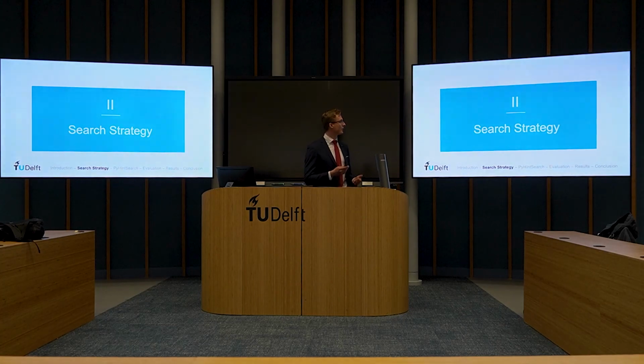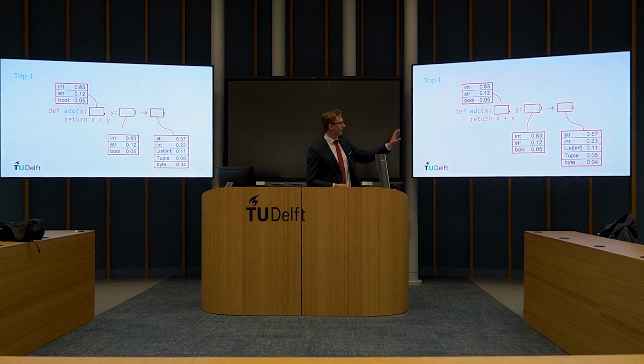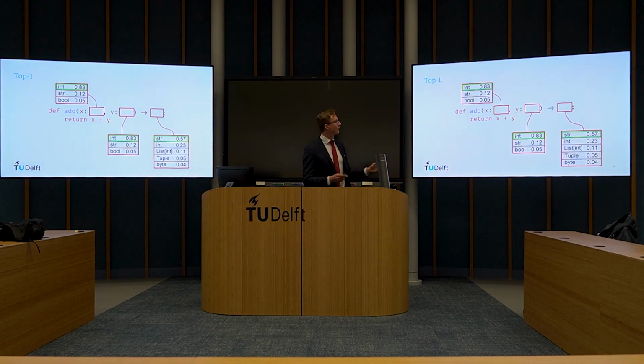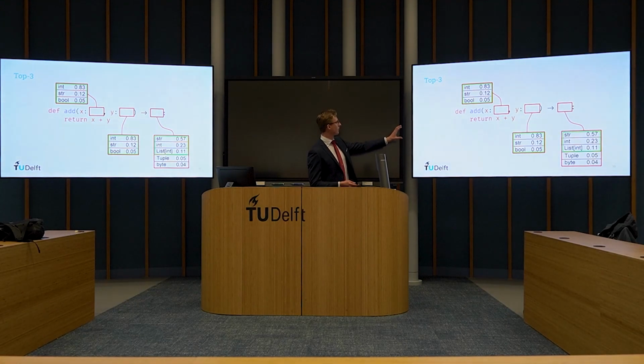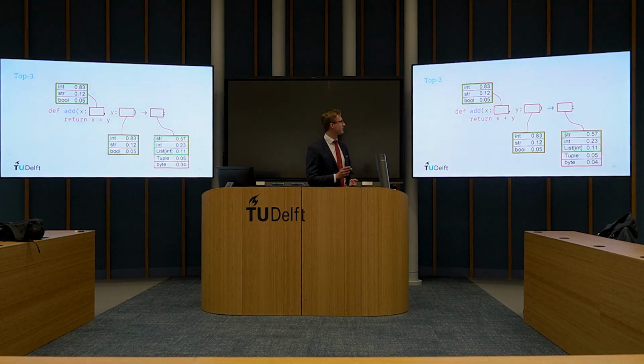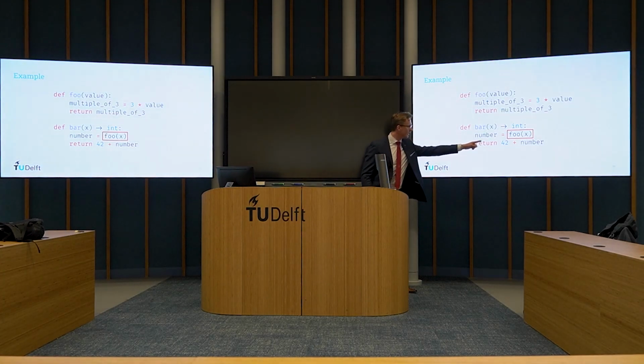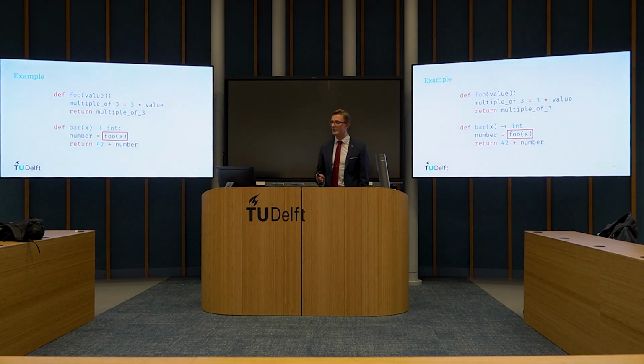But first, let me show you the search strategy. We have this function with the predictions. If you take the top predictions, that's called the top one. If you take the top 3 predictions, we can use those as, well, the top 3, and this can be used to create a search tree, which I'll show you soon. The more annotations you use, the bigger your search tree becomes. So, for example, we have 2 functions. We have foo and we have bar. And notice here, the foo function is also called inside of the bar function. So they are dependent on one another.